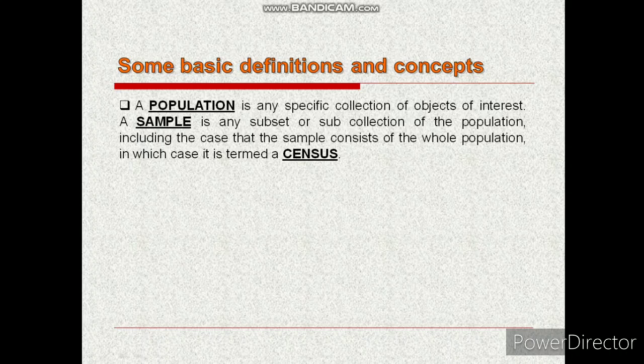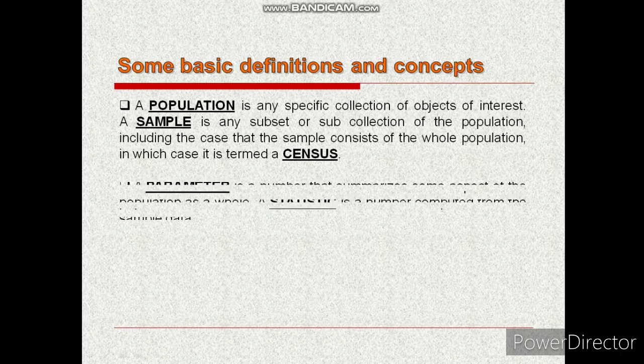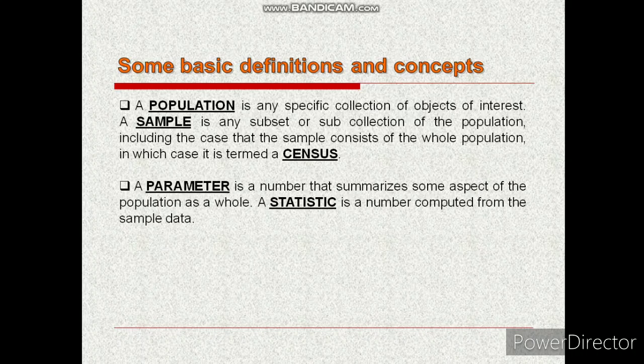Some basic definitions and concepts. A population is any specific collection of objects of interest. A sample is any subset or subcollection of the population, including the case that the sample consists of the whole population, in which case it is termed as census. A parameter is a number that summarizes some aspect of the population as a whole. A statistic is a number computed from the sample data.